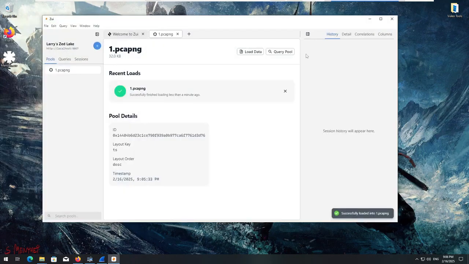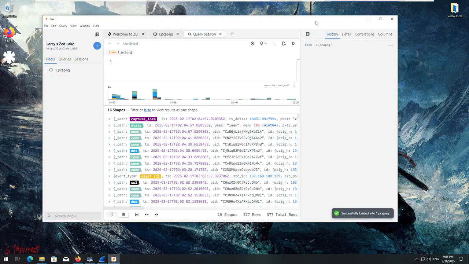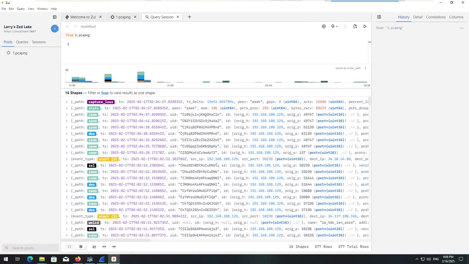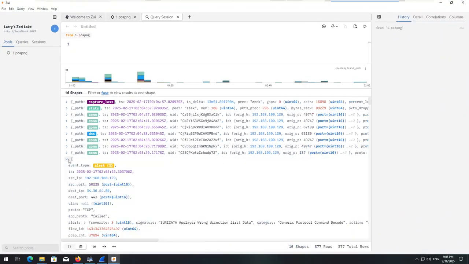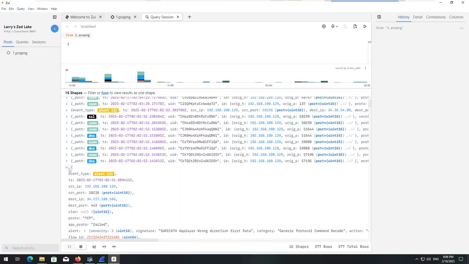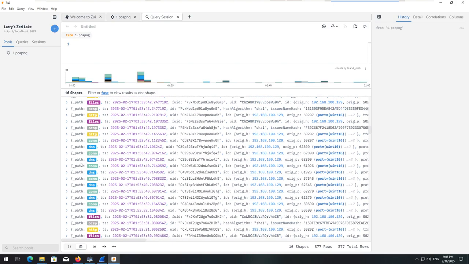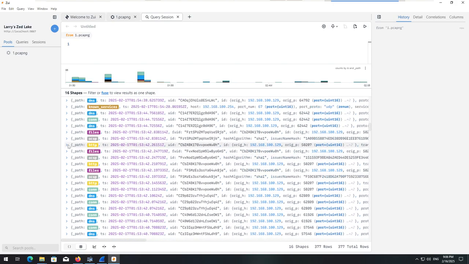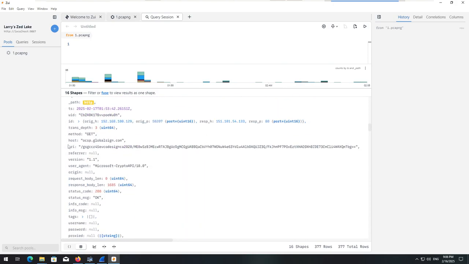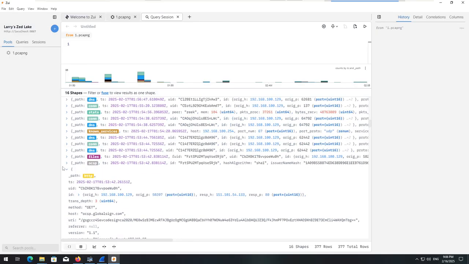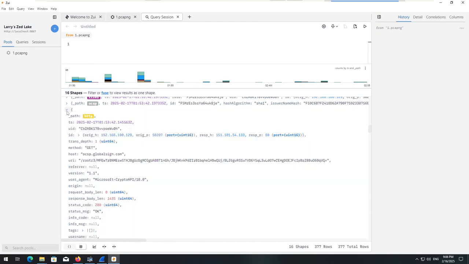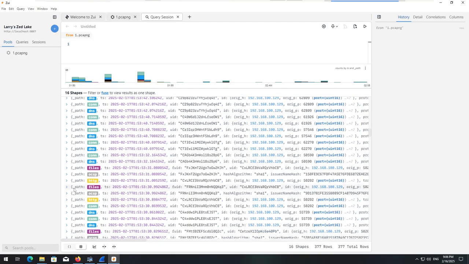Alright, are we done with Zooey? Let's go ahead and query the pool and see if we have anything sus. Not many rows, so I could take my time here. Again, I won't look at every alert, because the vast majority of these are just errors with Suricata and other IDS things. But we do have HTTP stuff, which I'm interested in. That's Microsoft's crypto API, so that's probably just a certificate authority thing.